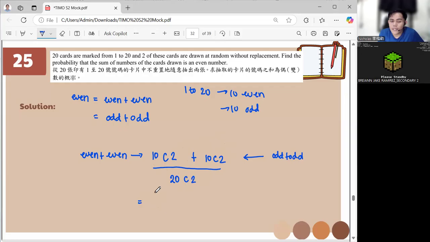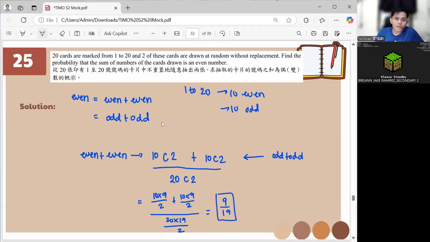So this becomes 10 times 9 over 2 plus 10 times 9 over 2, all over 20 times 19 over 2. Simplifying, we get 9 over 19. And this is our answer.